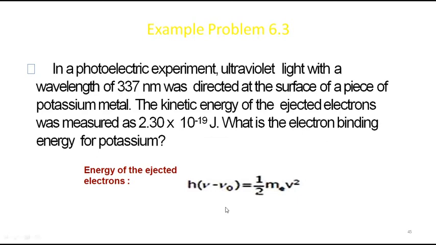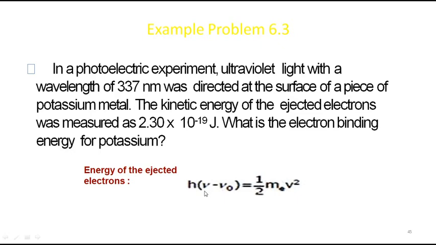Okay, so what are you going to find out? They have given you the wavelength of the radiation. Wavelength means you can find out the frequency. Nu is equal to c by lambda, right? So from this you can find out the nu. How to find out the nu? Nu is equal to c by lambda, 3 into 10 power 8 by 337 into 10 power minus 9 meter. Okay, that you can do. So you can find out the frequency, and the frequency that you are supplying you know. So this nu you know now, right?